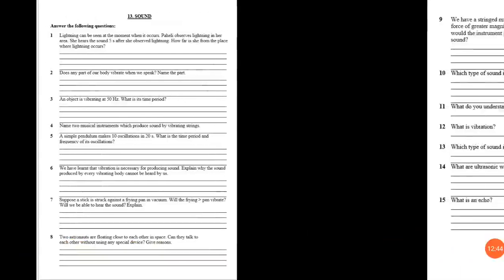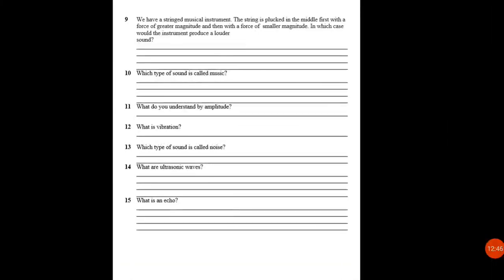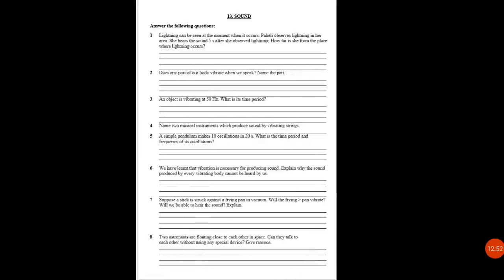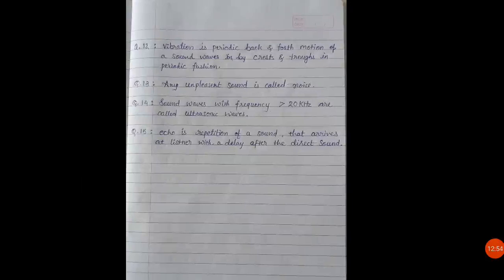Now question number 13 is, which type of sound is called noise? So which type of sound will we call noise, we learn about that in our 6th lecture probably. So any unpleasant sound is called noise, which is not desired by any human ear. So that type of sound is known as noise.